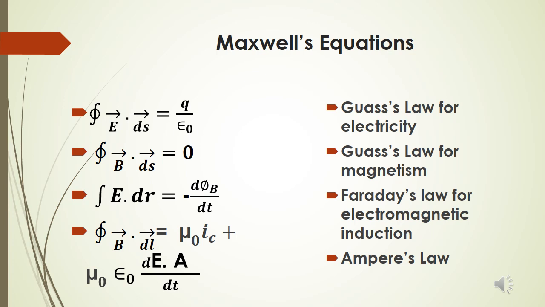Maxwell did many calculations on the electromagnetic field, and he is considered the master of all. He proved that light is an electromagnetic wave because of its velocity. He found the velocity of electromagnetic waves to be 3 into 10 to the power 8 meters per second.